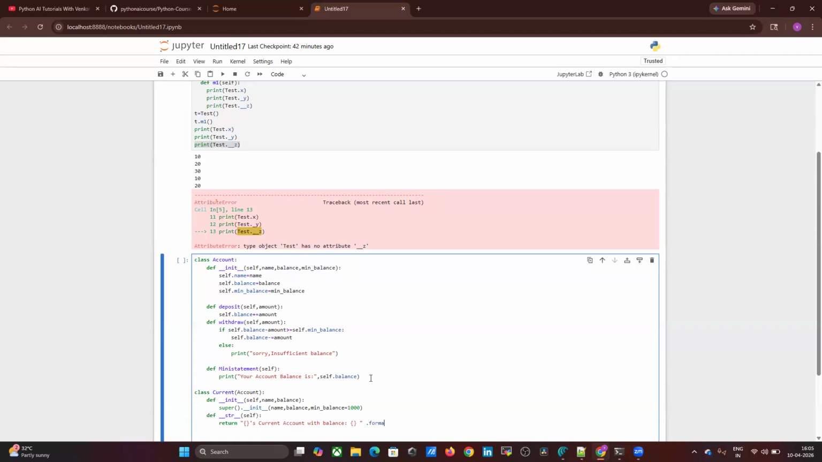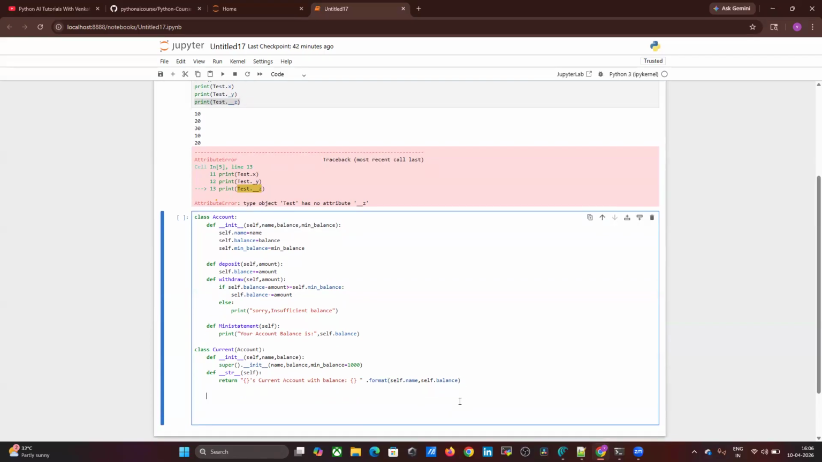.format, of what? self.name you can provide, comma, self.balance. For example, Venki: Venki current account with balance some 1,000 rupees or 20,000 or 30,000. We just have to fill these curly brackets with this. That is the meaning of format. Okay.